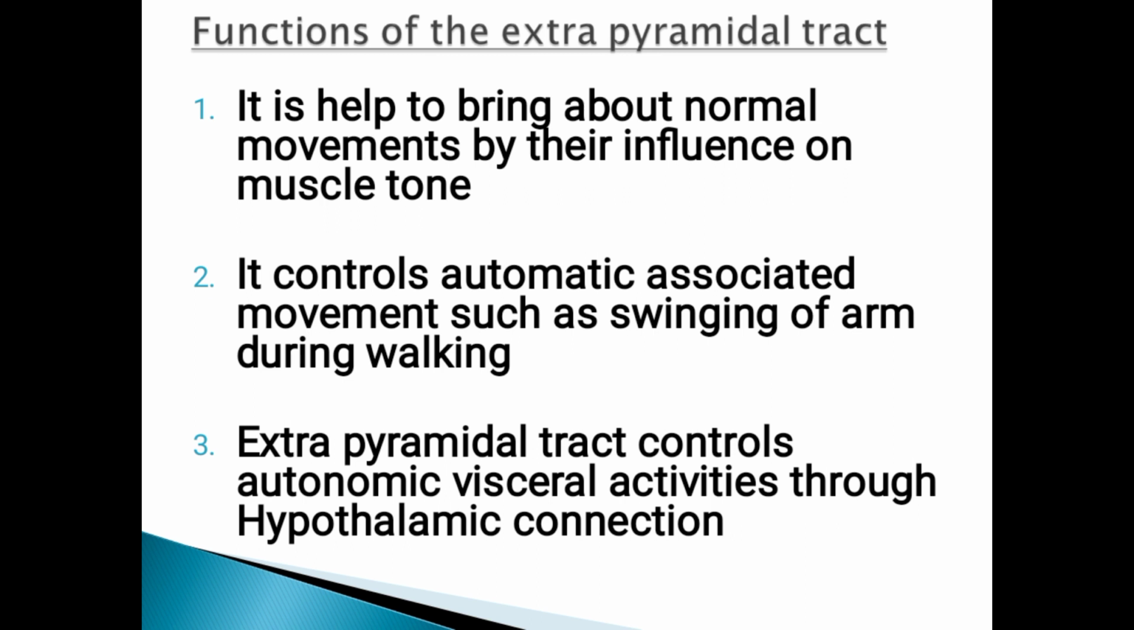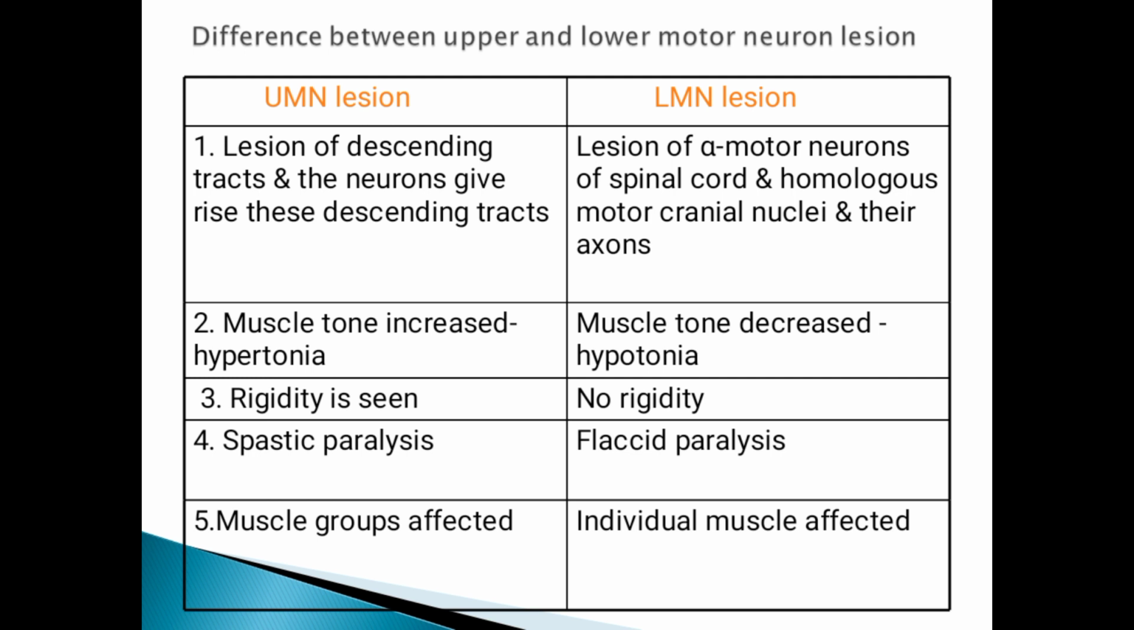So, functions of the extrapyramidal tract. It will help the body bring about normal movements by influencing muscle tone. It controls the automatic associated movements, such as swinging the arm during walking, and also controls the autonomic visceral activities.